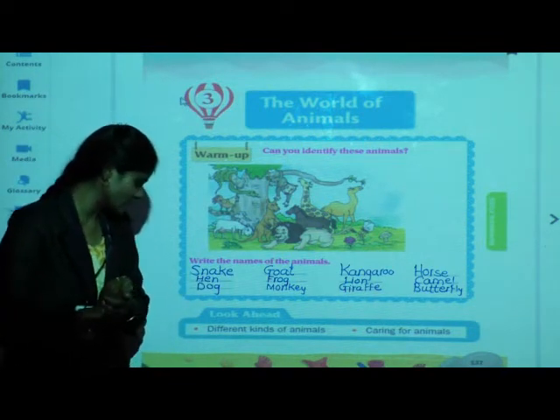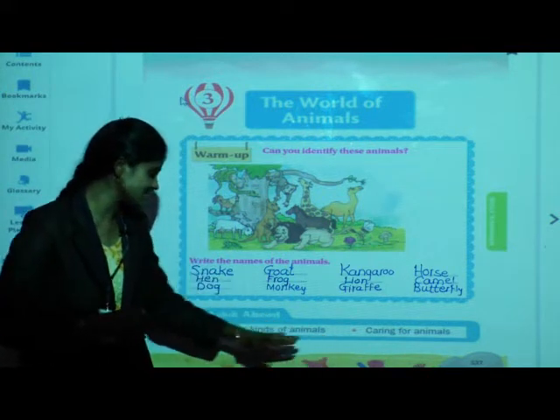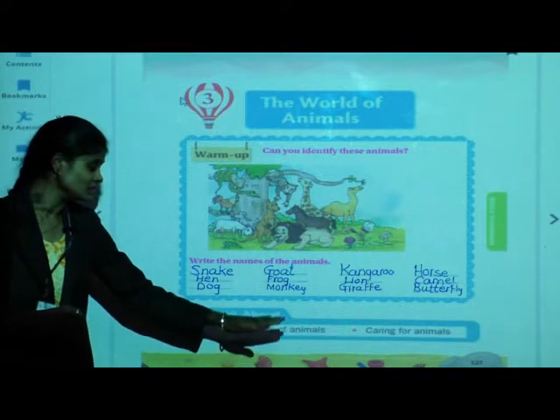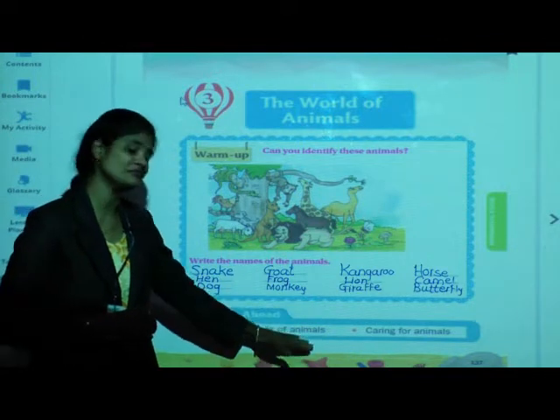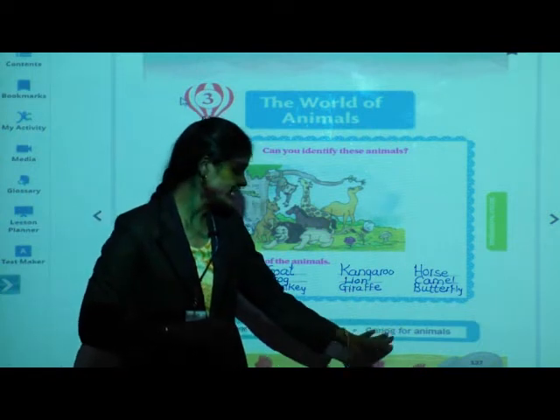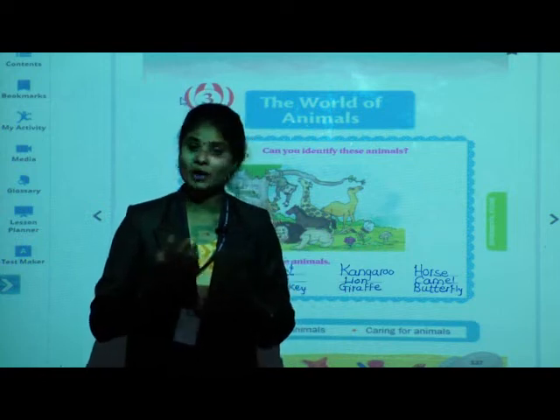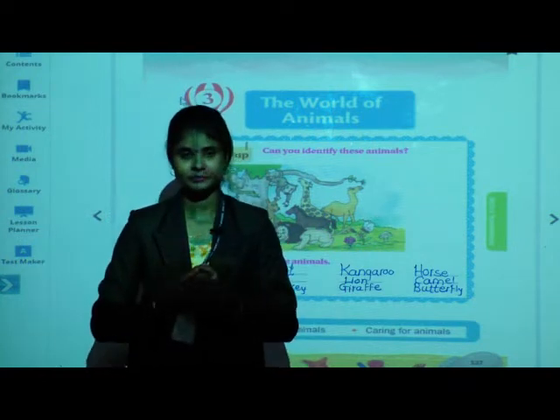What we are going to learn now? Different kinds of animals. First we will see which are the different kinds of animals. Afterwards we will learn about caring for animals, means how we should take care of animals. Okay.